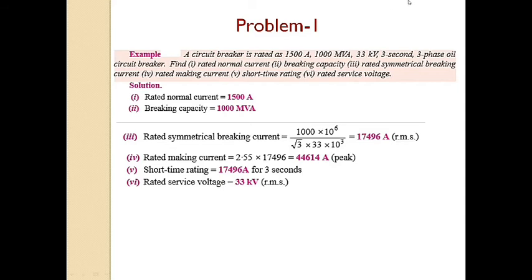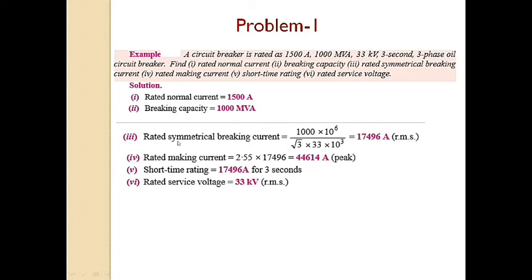A circuit breaker is rated as 1500 ampere, 1000 MVA, 33 kV, 3 second, 3 phase oil circuit breaker. Find rated current, breaking capacity, rated symmetrical breaking current, rated making current, short time rating and rated service voltage. Now rated normal current is 1500 ampere, that is the rated normal current. Next, breaking capacity is 1000 MVA. It is the rated breaking capacity.